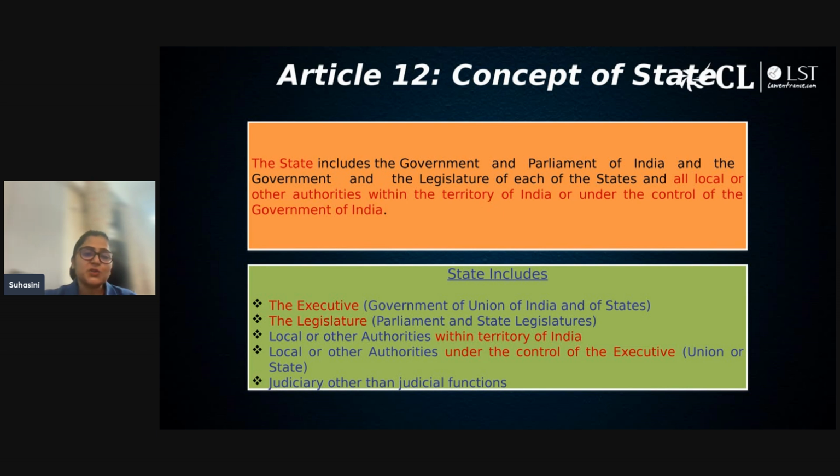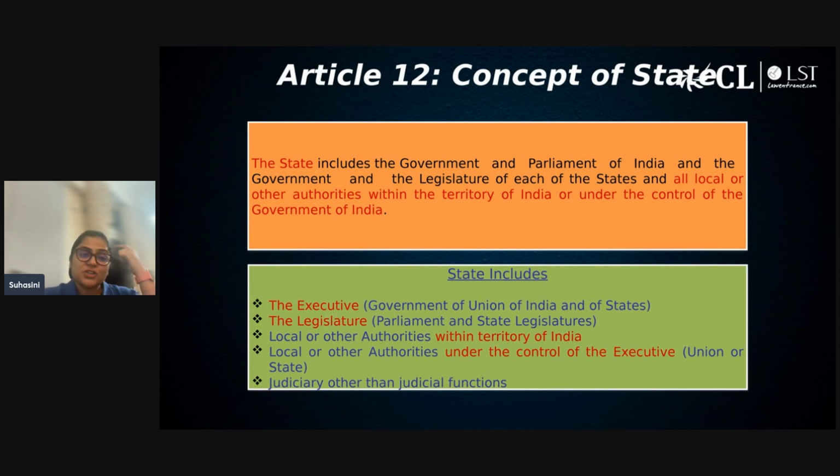But if we take into consideration the concept of judicial activism and judicial overreach, judicial activism, and I am not going into much detail, just explaining as a layman, is where the judiciary actively does something for the welfare. There it falls within the definition of state. And there's a very thin line of difference between activism and overreach. Overreach is where the judiciary tries to interfere in the domain of the legislature and executive.